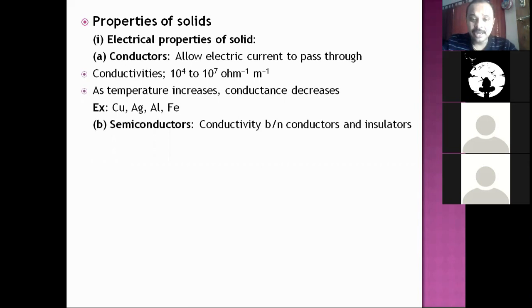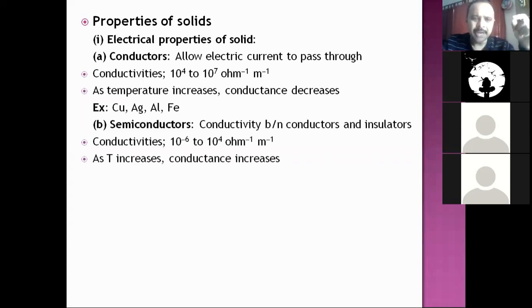Semiconductors: the substances whose conductivity value lies between that of conductors and insulators. That means they feebly conduct electric current. Their conductivity is 10 raised to minus 6 to 10 raised to 4 Siemens per meter, or ohm inverse per meter.